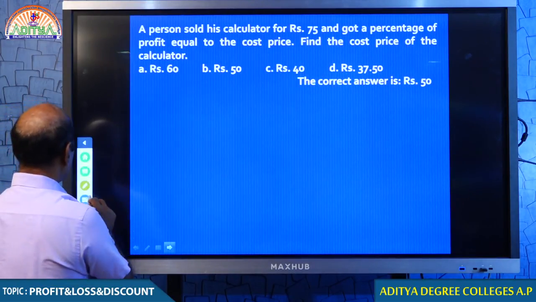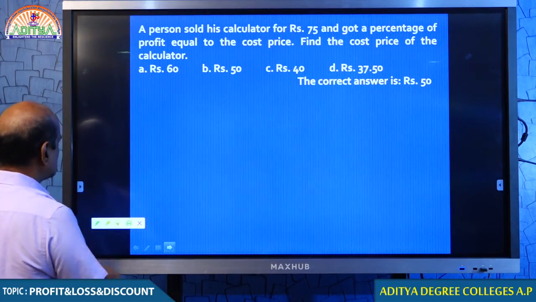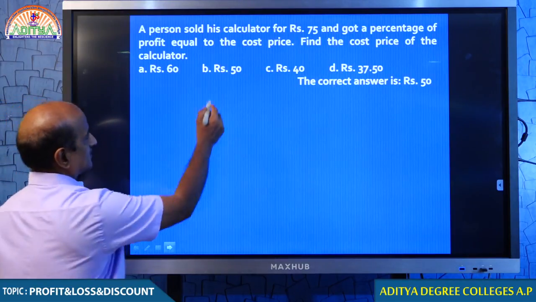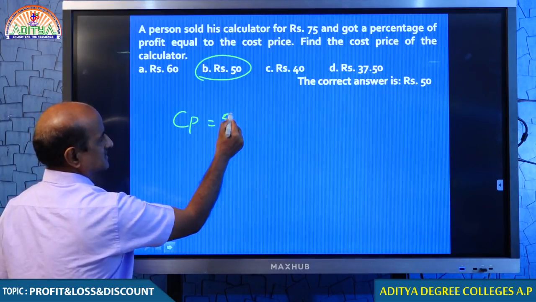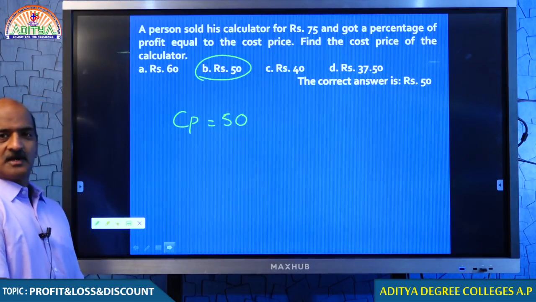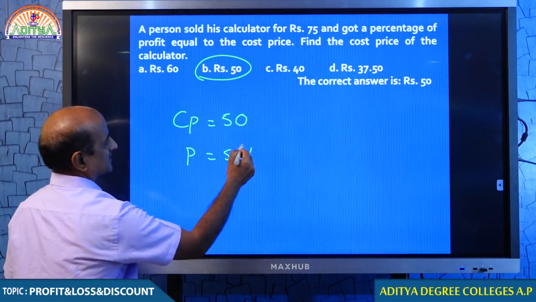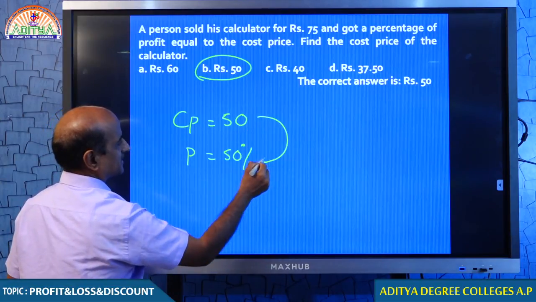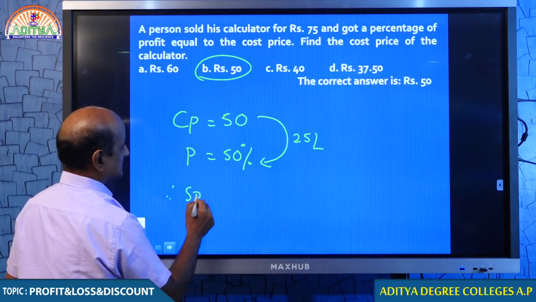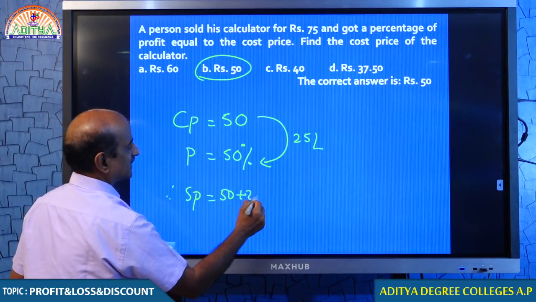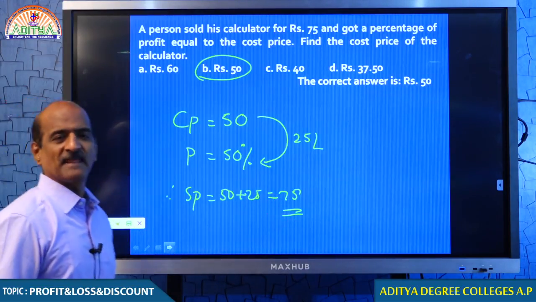Students, whenever this kind of question is given, this particular question can be answered only by using your common sense. So, check it out, 50 rupees. You can answer these questions basing on the options provided to you. Cost price is 50 rupees, let the profit percent also be 50%. Tell me what is 50% of 50? 25 rupees. Therefore, selling price is 50 plus 25, that is 75. So, your answer is correct.